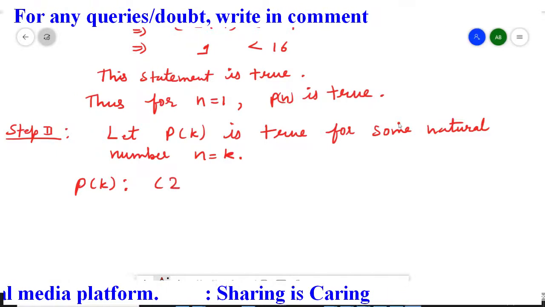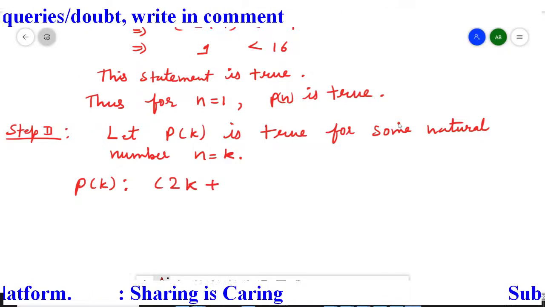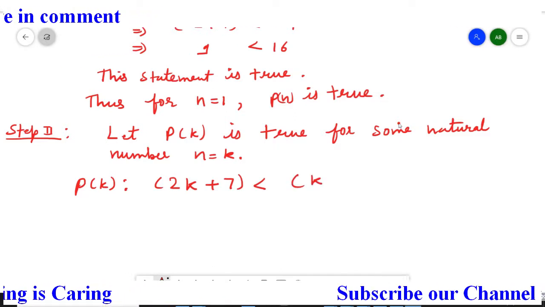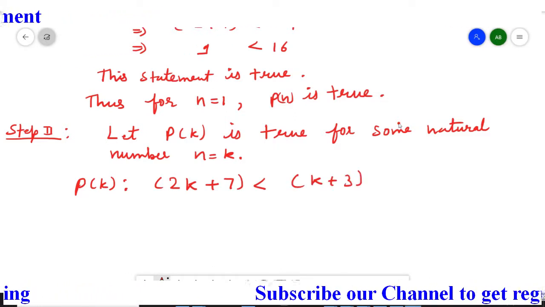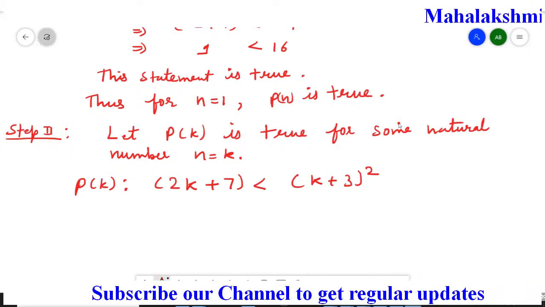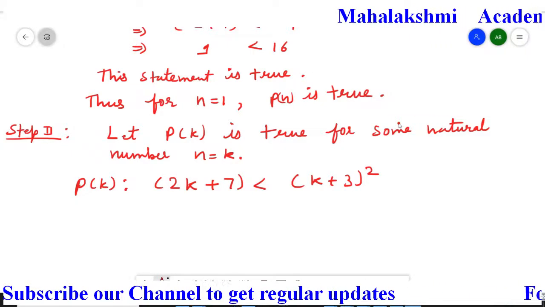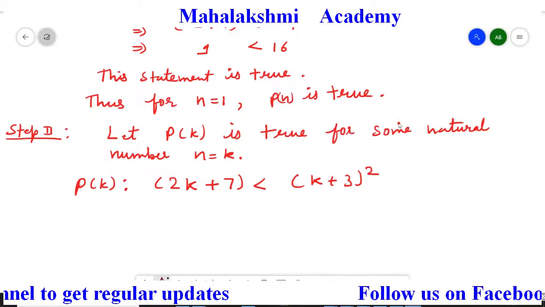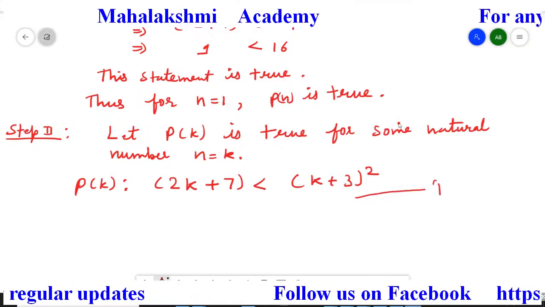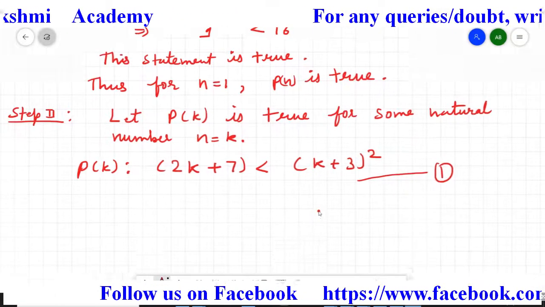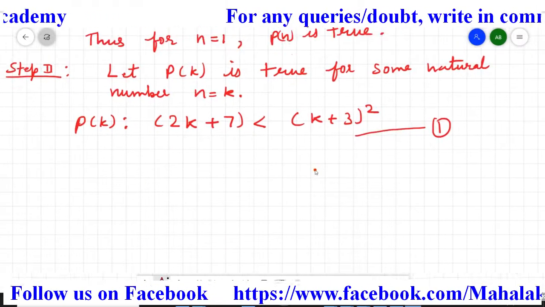So we will get here 2k plus 7 is less than (k plus 3) whole square. Now, whether this relationship is true or not, we do not have to confirm it. We have to assume that it's true. So I am going to assume this inequation as first inequation because we need it. We will move to step third.